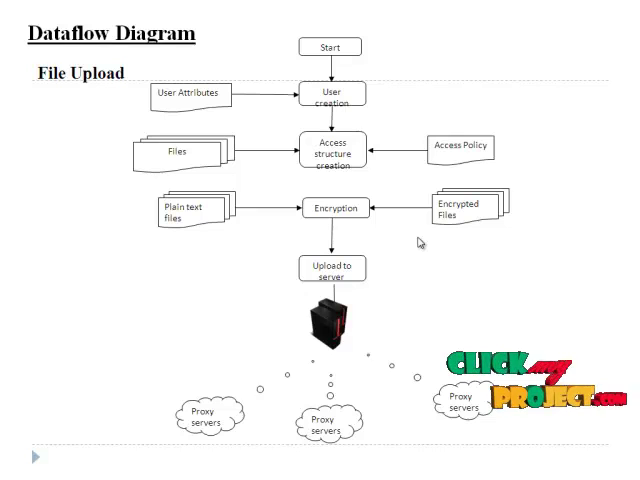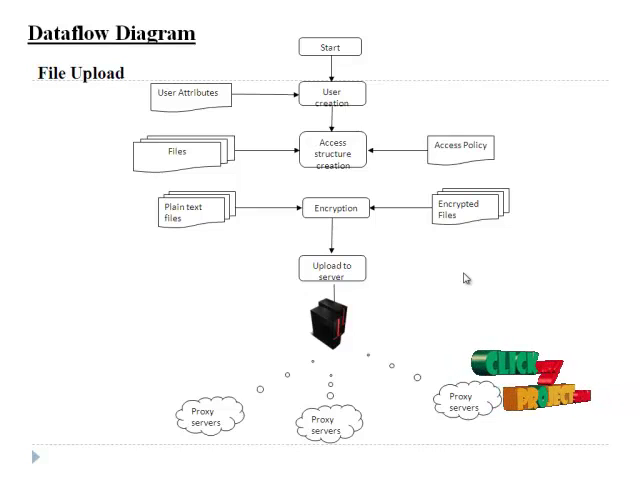Then the access structure creation. Here the conditions for the files are created. Each file contains a separate access structure. The access structure contains the user attributes of those who are authenticated for the file. The access structure defines the attributes for the authentication process. The checksum is also produced for the files.